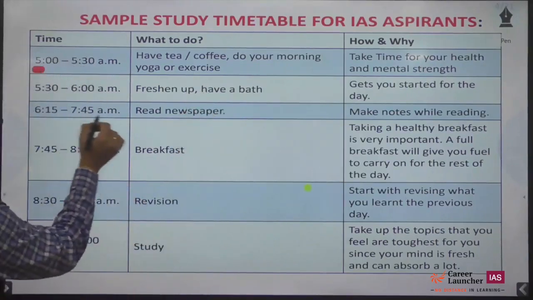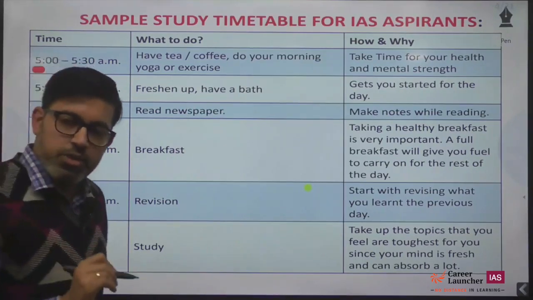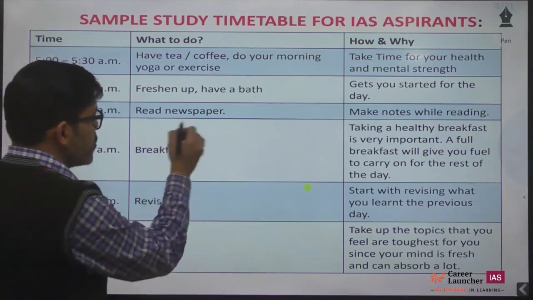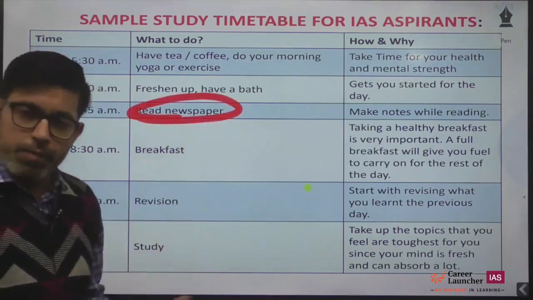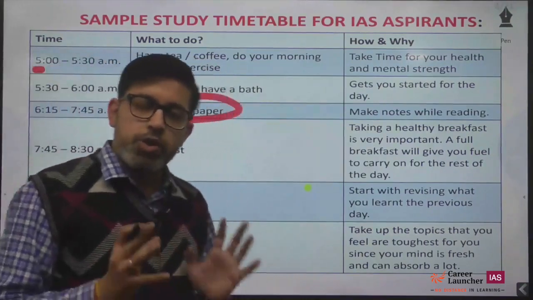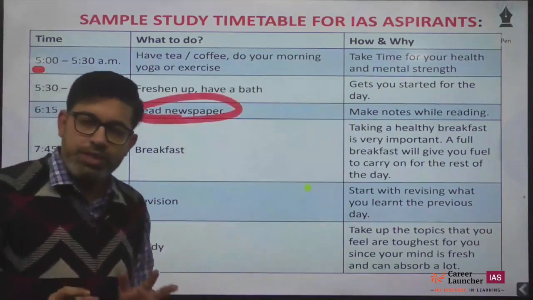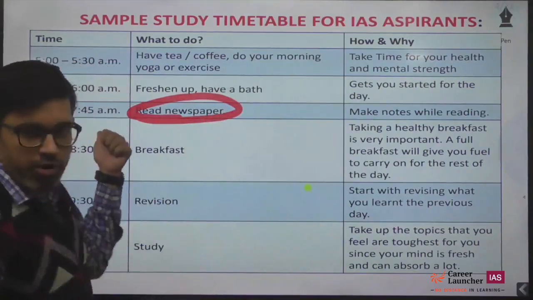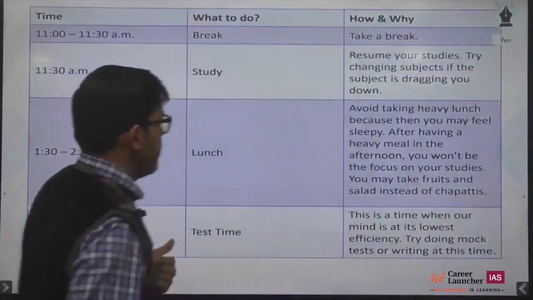Then 6:15 to 7:45, that is 1 hour 30 minutes, 90 minutes duration, where you will start with the newspaper on a daily basis, okay. At this point in time, you will read the newspaper. Reading the newspaper should not take more than 45 to 60 minutes for a UPSC aspirant, but I have taken 90 minutes here because with the newspaper you will also be making notes.